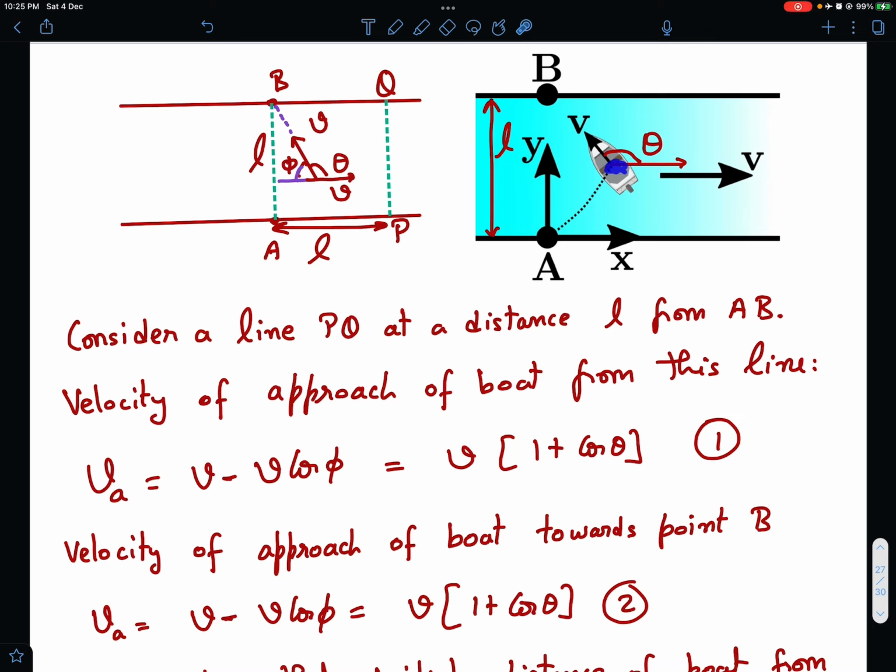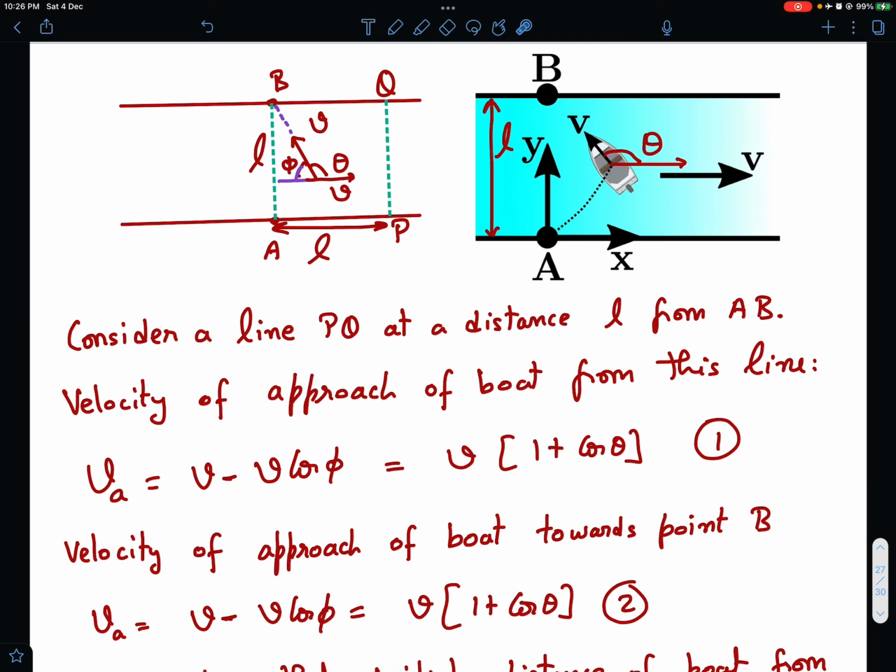When the boat is somewhere in the middle of the stream, think about the velocity of approach of this boat towards point B. Because of its velocity relative to water, this approach velocity is V. And let us say this angle is phi, then because of the river current, it would be moving away at a speed of V cos phi, right? So the net velocity towards B, the approach velocity towards B, is what? That is V minus V cos phi, or we can say the approach velocity of this boat towards point B is V into (1 plus cos theta).